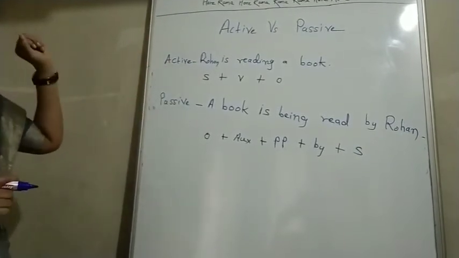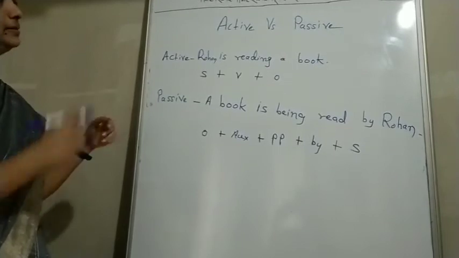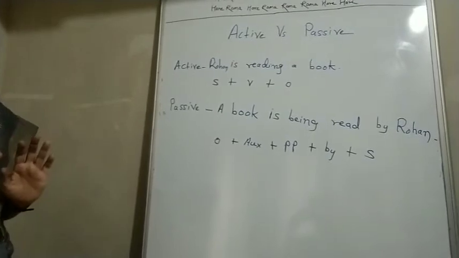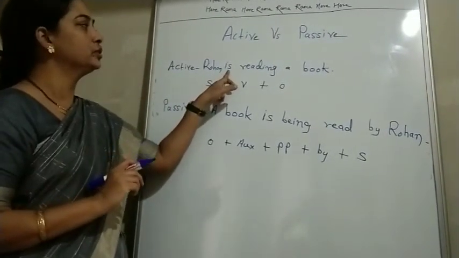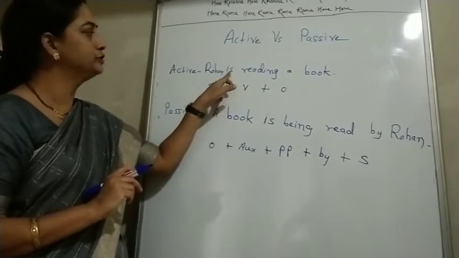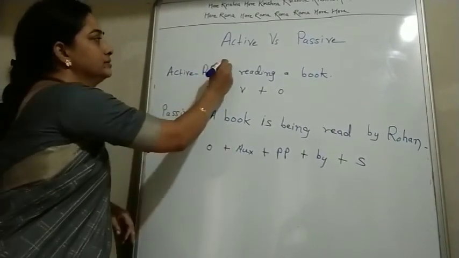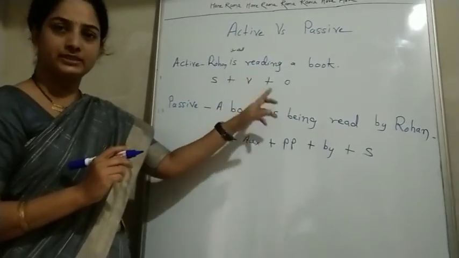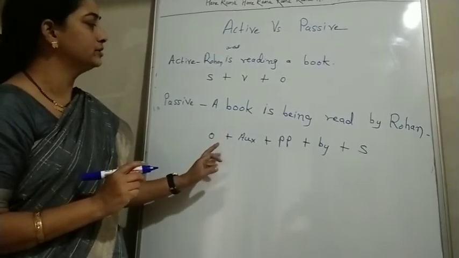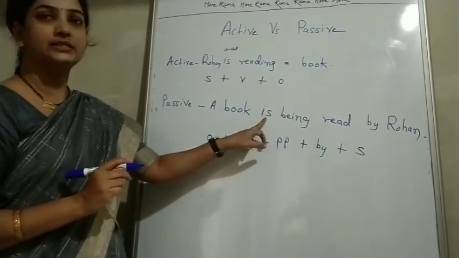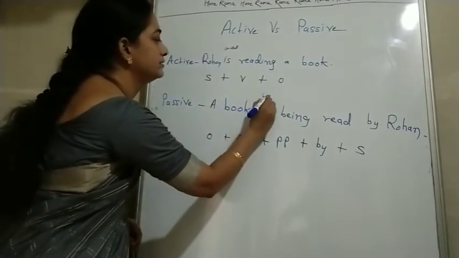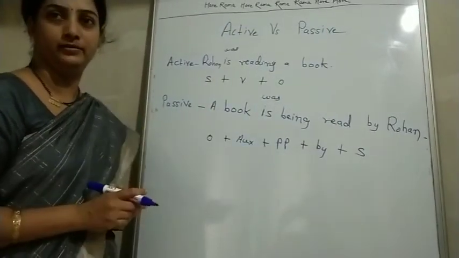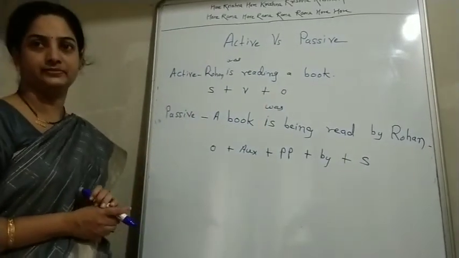If you have to explain about past continuous tense and future continuous tense, what you have to do here, only one thing you have to do, that is the verb shows here that it is in present. So you have to change it and you have to write was here. Then it will be Rohan was reading the book and it is past continuous tense. So what change should be taken here? That is, instead of is we have to use was, and a book was being read by Rohan. Okay, so it is past continuous tense.